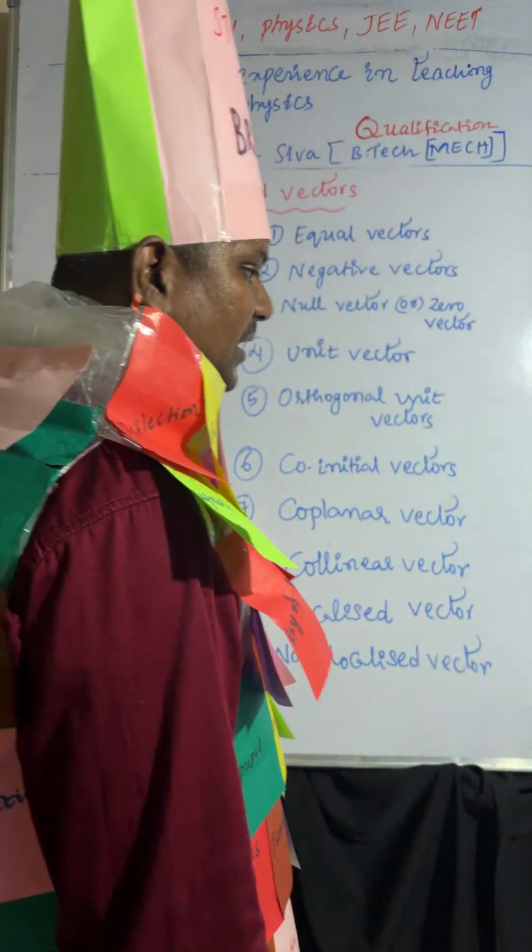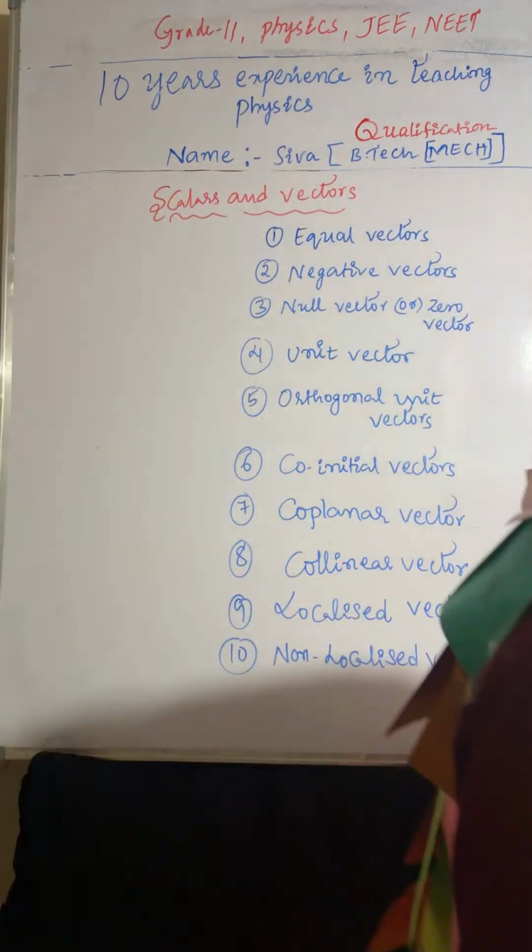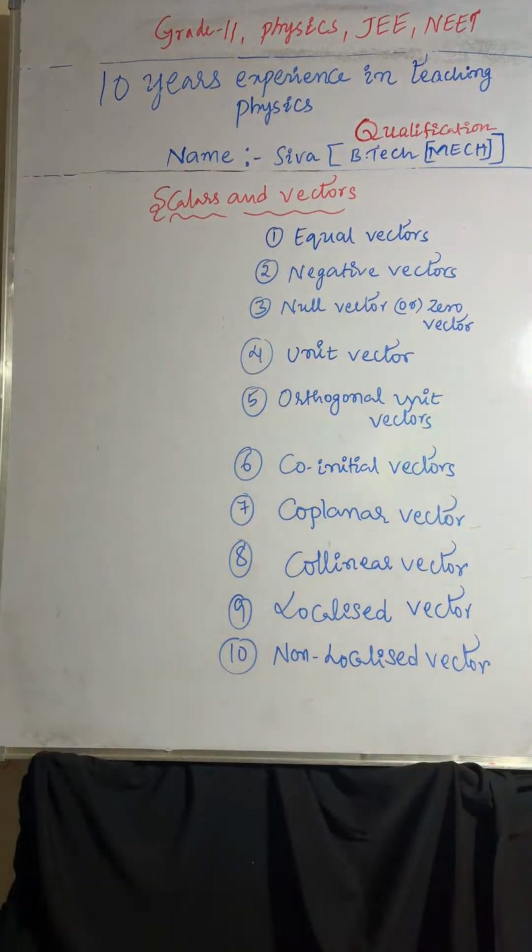Here you can observe these are the types of vectors: equal vectors, negative vectors, null vector, orthogonal unit vectors, co-initial vector, coplanar vector, collinear vector, localized vector, non-localized vector.